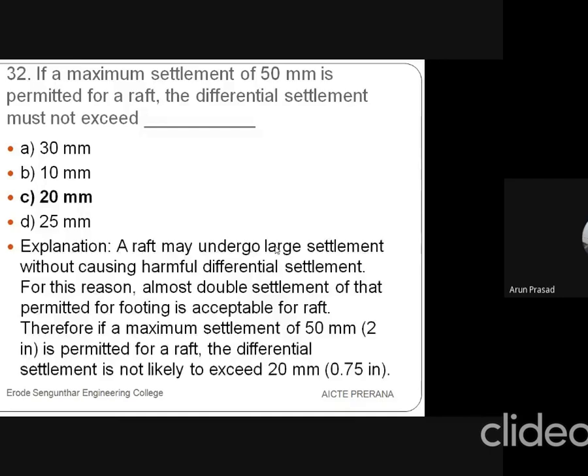A raft may undergo large settlement without causing harmful differential settlement. For this reason, almost double the settlement permitted for footing is acceptable for raft. Therefore, a maximum settlement of 50 mm, that is 2 inches, is permitted for raft. The differential settlement is not likely to exceed 20 mm. So it should be 20 mm or below 20 mm. In terms of inches, it is 0.75 inches.